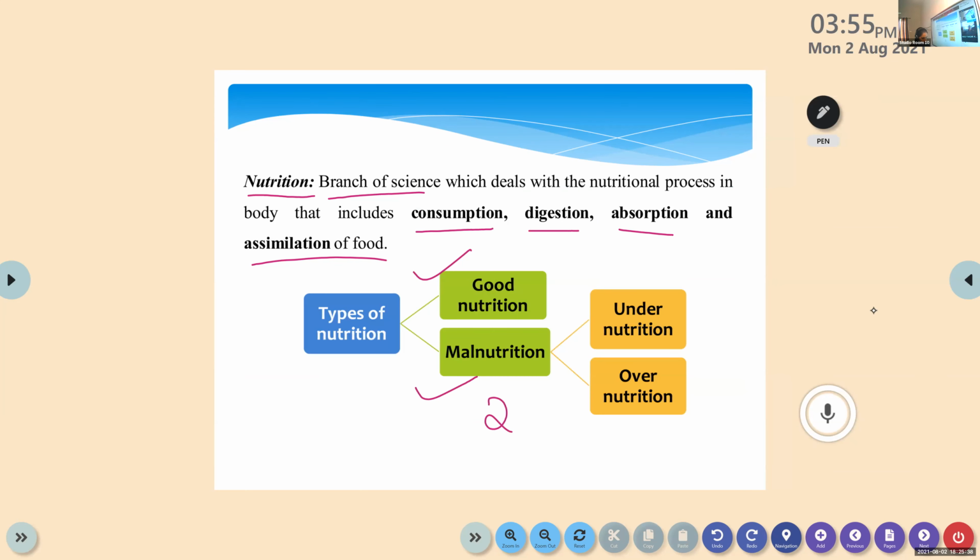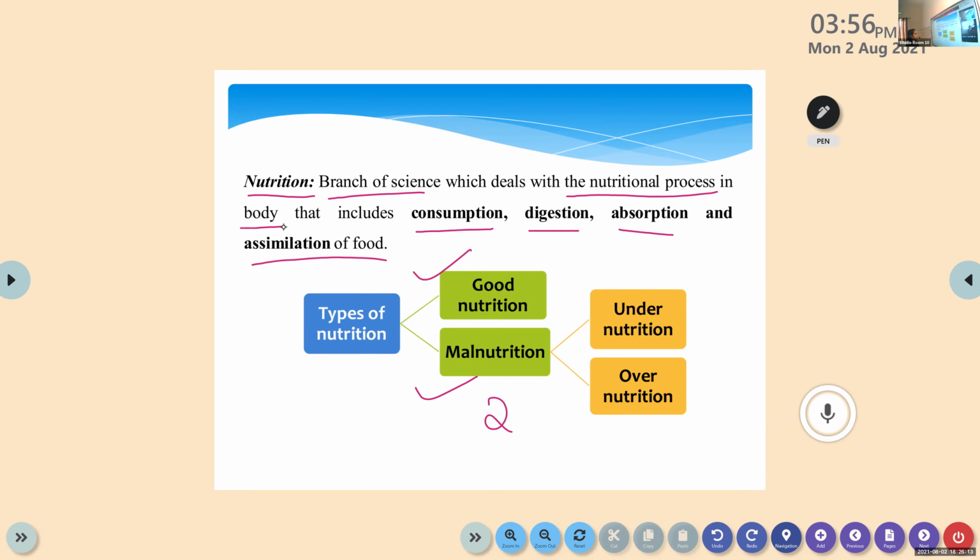So please write the definition of nutrition. Nutrition is a branch of science which deals with the nutritional process in the body. So what are the nutritional processes in the body? All these: consumption, digestion, absorption, assimilation. All these are the nutritional processes in our body.